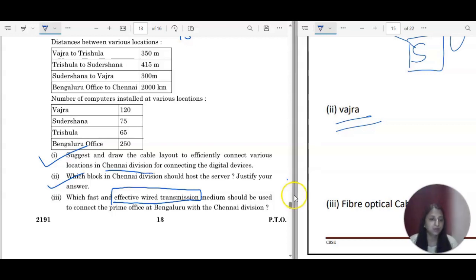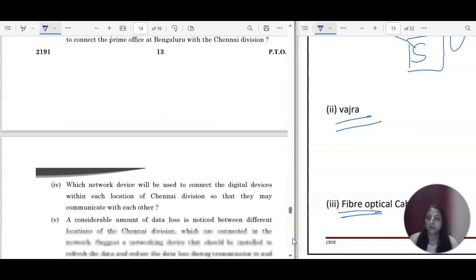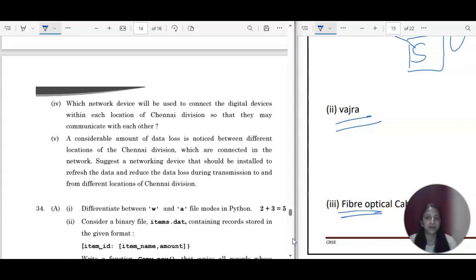But fiber optic is the best one if you are not considering the cost of it, right? So the correct answer is fiber optic. If there is no restriction with respect to the cost, then the correct answer is fiber optic, right?